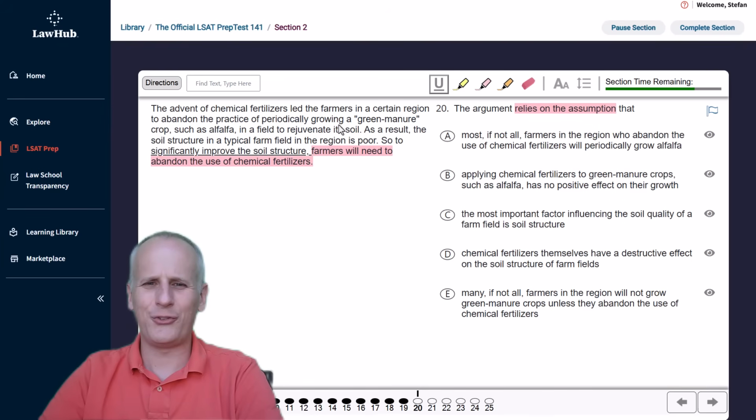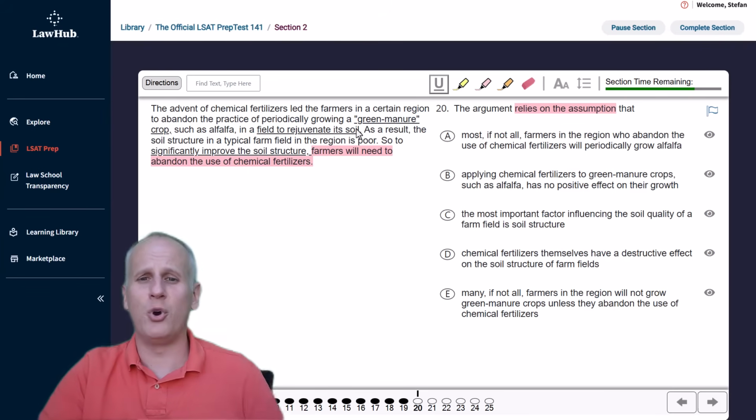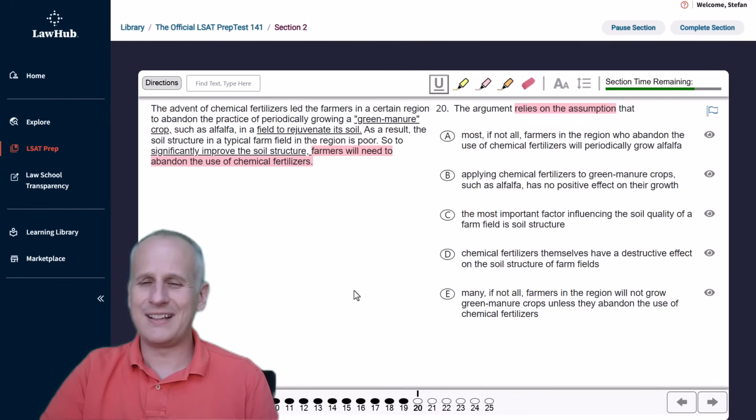And we should also recognize that it's all tied to this idea of growing a green manure crop to rejuvenate the soil. And we basically had a situation where that practice has been abandoned, and that has led to needing to abandon chemical fertilizers because ultimately it's the chemical fertilizers that have somehow made people no longer do these green manure crops. So if you're trying to track terms, you can use the underline to just kind of focus on those specifics, but remember, you only want to highlight in your color the conclusion, as we did here in number 20's paragraph.